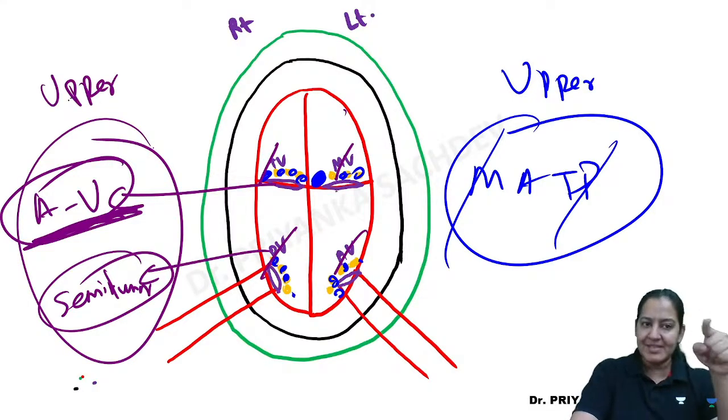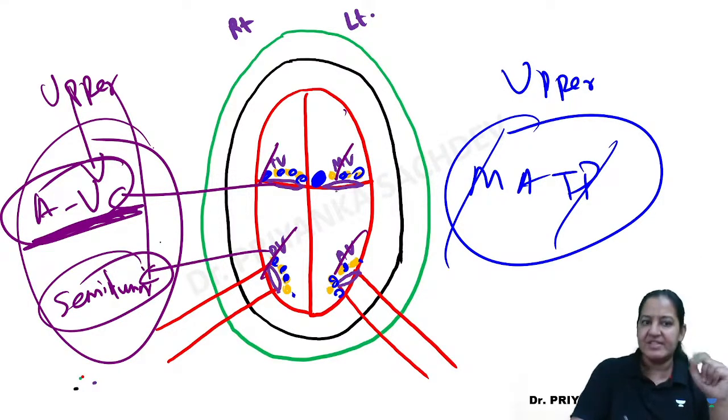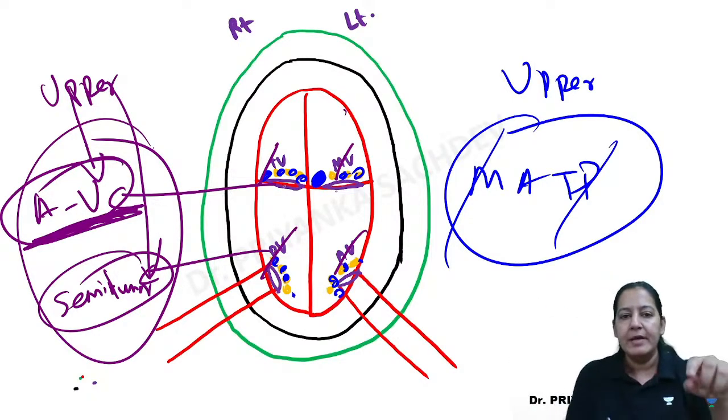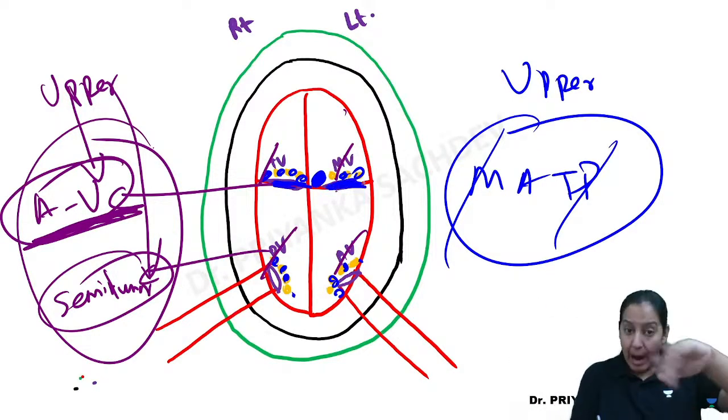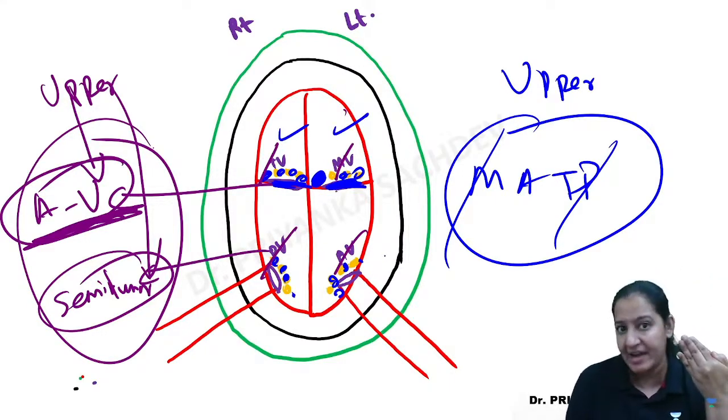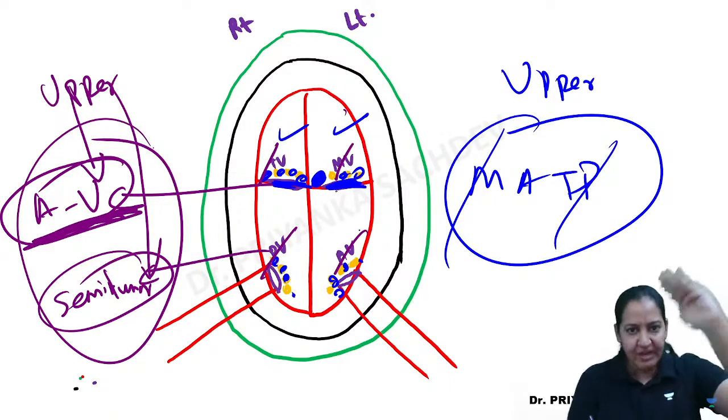But let me tell you what the upper surface is in AV valves, and what the upper surface is in semilunar valves. See the valves. See the valve here. See the AV valves. The upper surface of the AV valve, can you see it is the atrial surface? The upper surface goes toward the atria. And the lower surface is the ventricular.